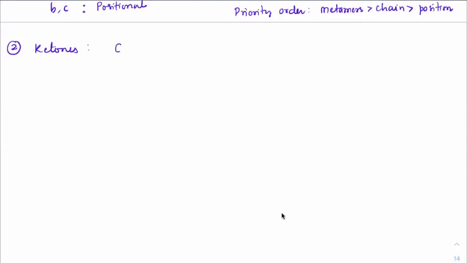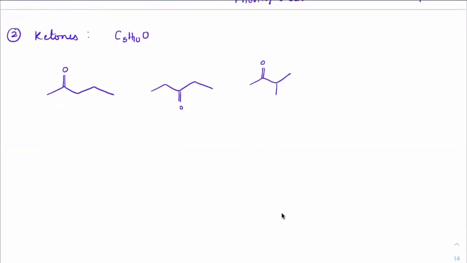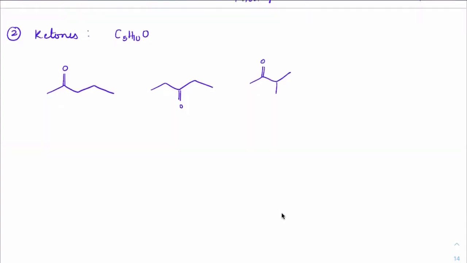See, the next question is about ketones. Suppose I take C5H10O and I want to write only the keto forms of it. What are the options I can make? I can make this ketone. I can make this ketone. I can make this ketone. Any other ketone I can make? No, all ketones are done. Only these 3 ketones I can make. So let me write these as A, B, C.